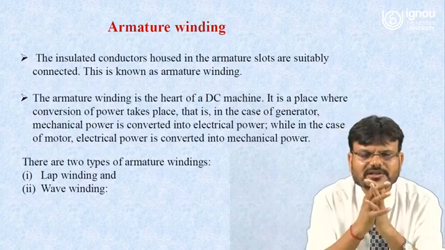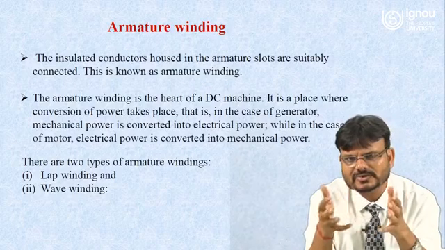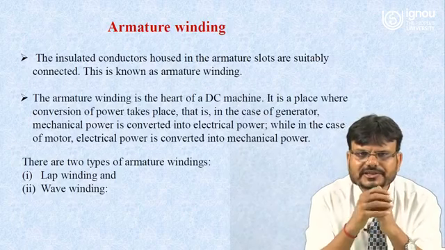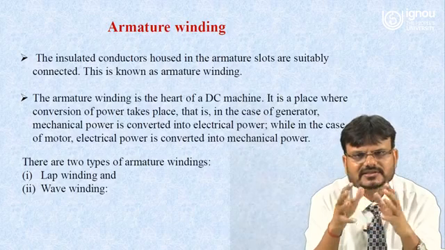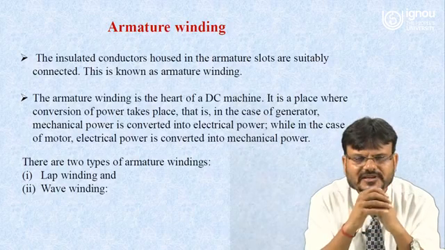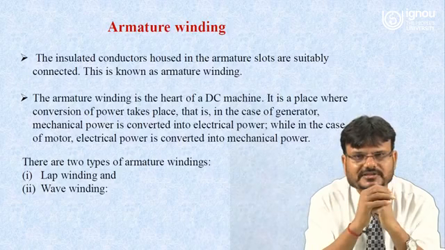Now we have to understand armature winding. So this armature winding is placed in the slots of the armature. The insulated conductors housed in the armature slots are suitably connected. This is known as armature winding. The armature winding is the heart of DC machines, right?